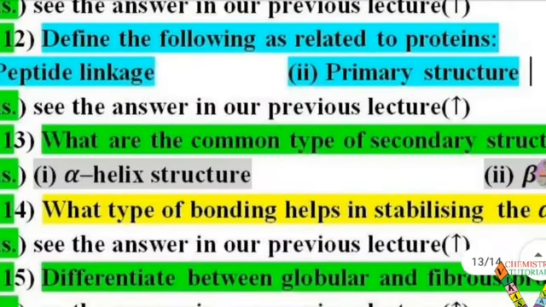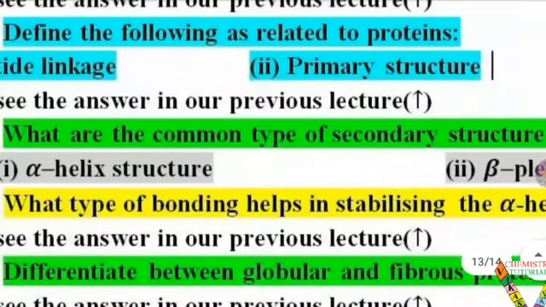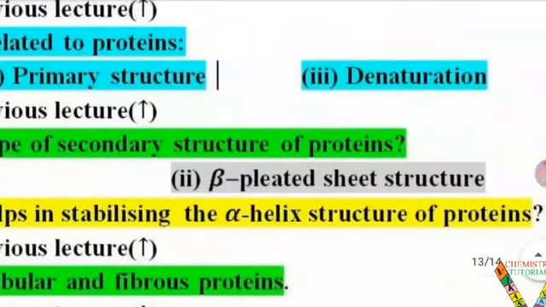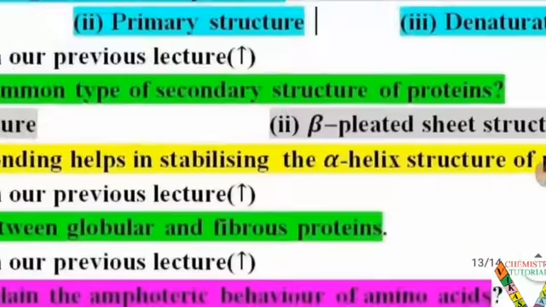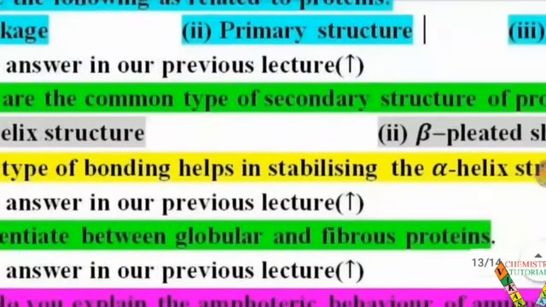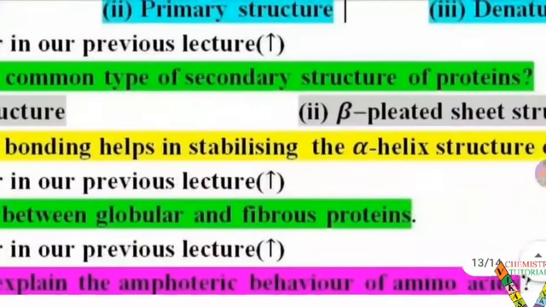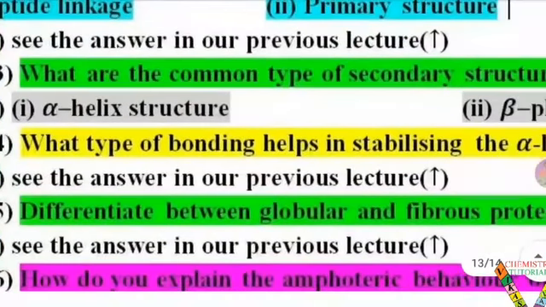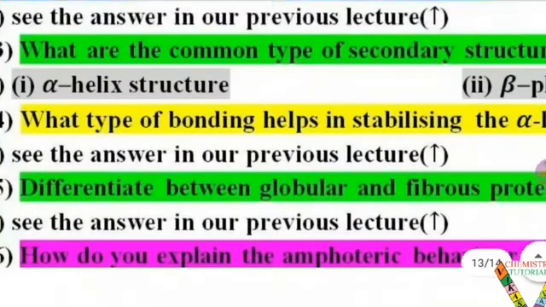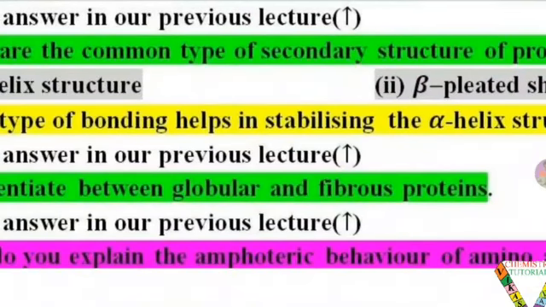14.12 is also this type of question. Define the following as related to proteins: peptide linkage, which we discussed in a previous lecture, primary structure and denaturation, which we covered in the current slide. What are the common types of secondary structure of protein? There are 2 types, alpha helix structure and beta pleated sheet structure. 14.14 question, what type of bonding helps in stabilizing the alpha helix structure of proteins? Hydrogen bonding stabilizes it. Differentiate between globular and fibrous proteins. In my previous lecture we differentiated between globular and fibrous proteins.